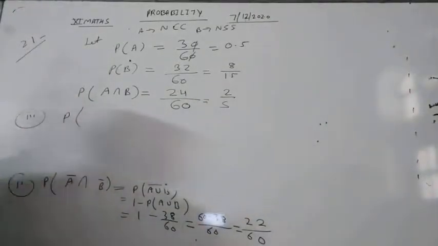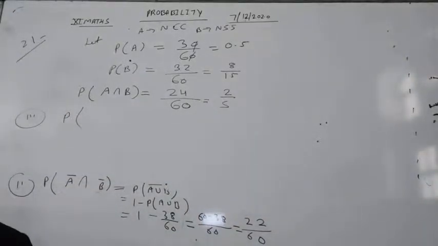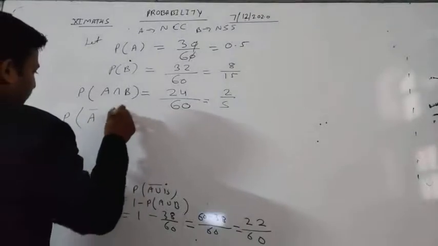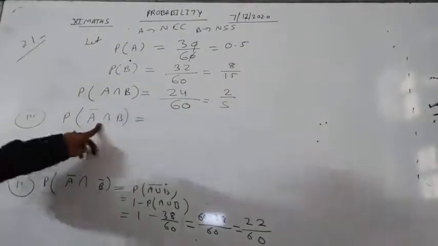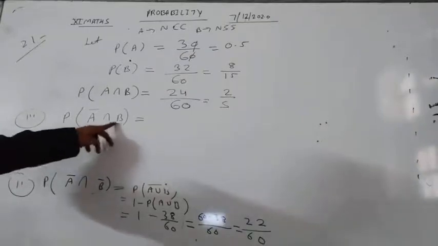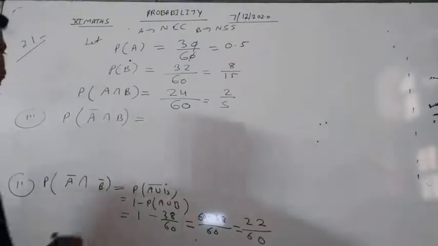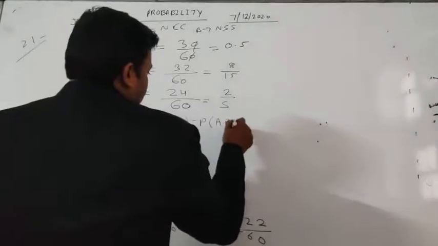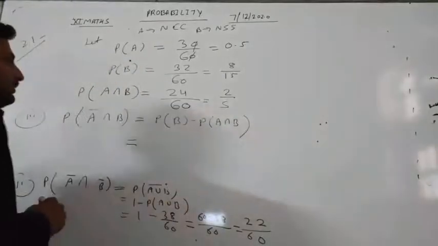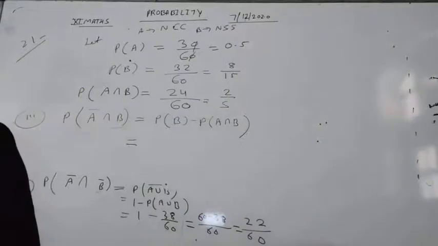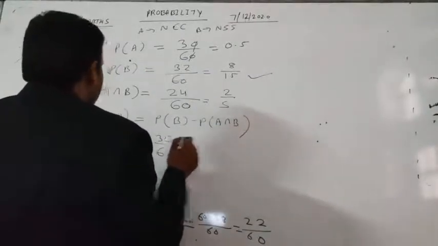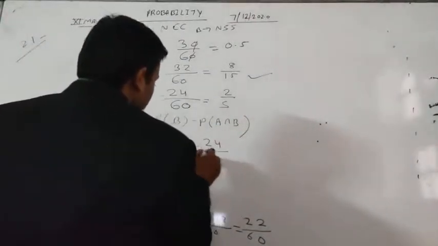The student opted NSS but not NCC, so it is A bar intersection B. We can write this as the probability of B minus the probability of A intersection B. The probability of B is 32 by 60 and the probability of A intersection B is 24 by 60.